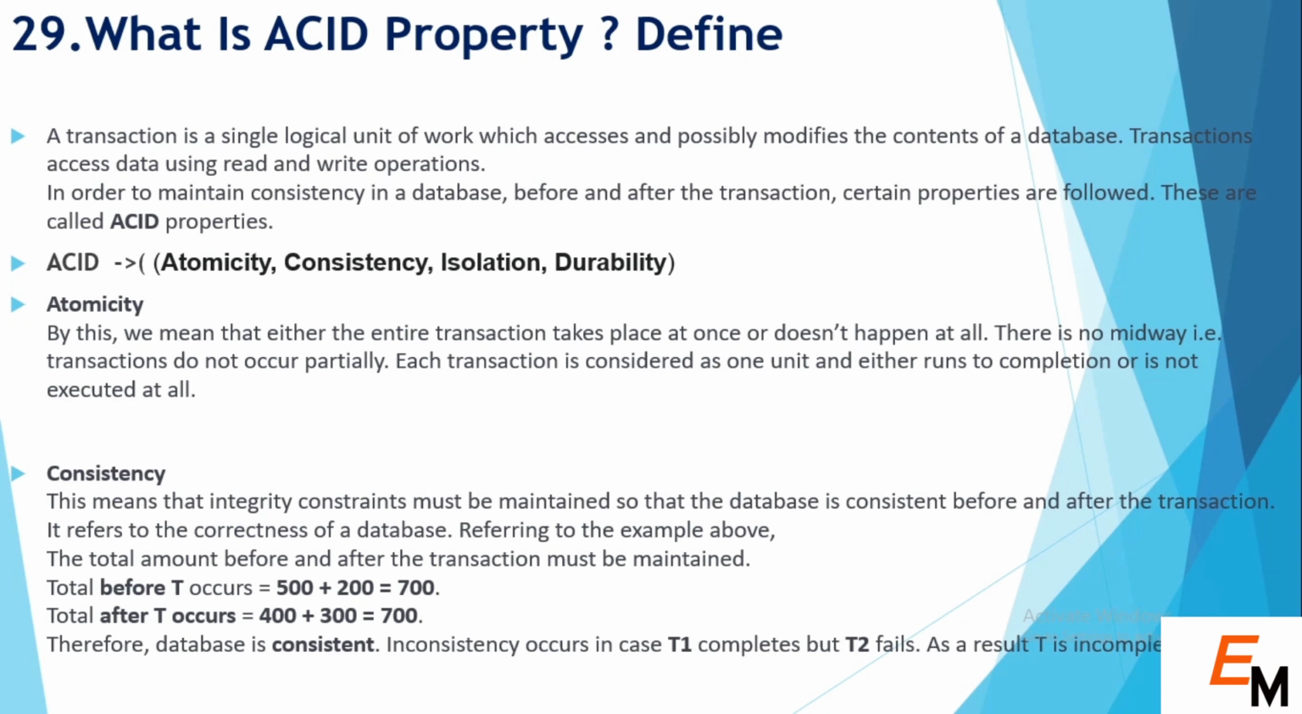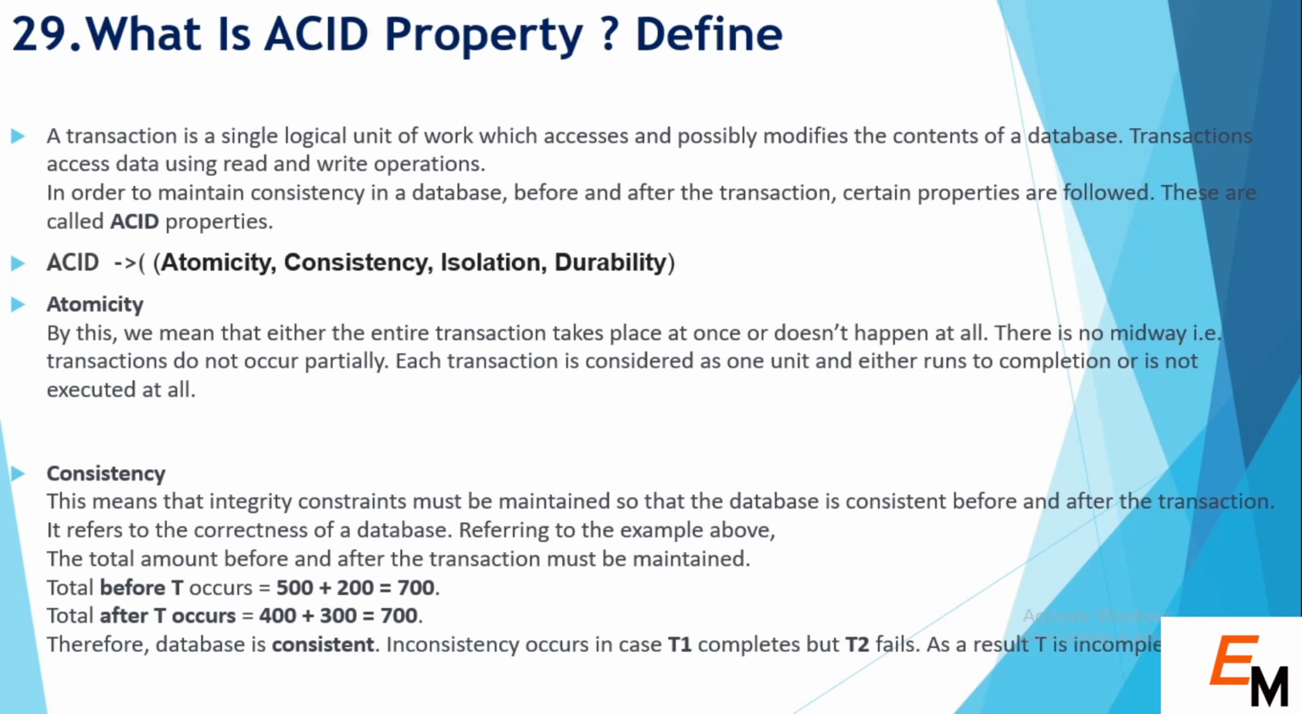If we talk about atomicity, by this we mean that either the entire transaction takes place at once or doesn't happen at all. There is no midway transaction; transactions do not occur partially. So we have two conditions: all the transaction is completed or no transaction is completed. It means if any one transaction fails, then all the transactions fail automatically.